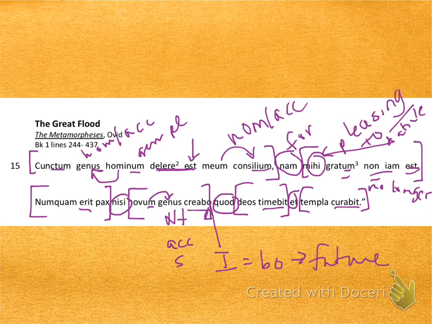My verb, curabit, ends with a T, which means my subject has to be singular. Templa is a plural subject, and that leaves only its plural accusative form to deal with. So deum and templa are direct objects of each of those verbs. The biggest question is, should you translate quod as because, or should you translate it as which?